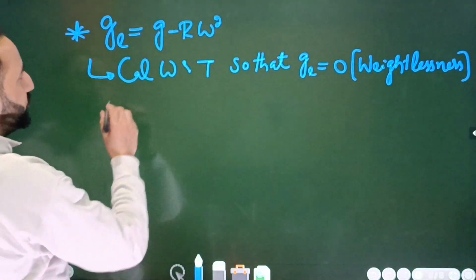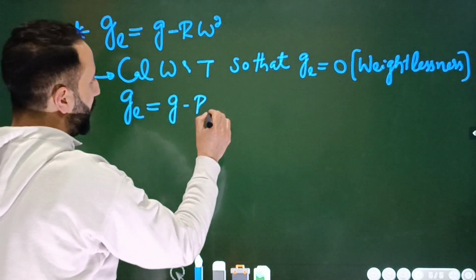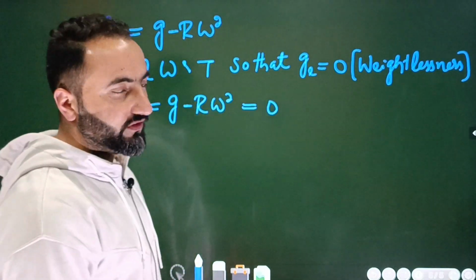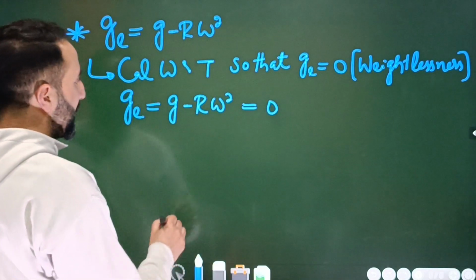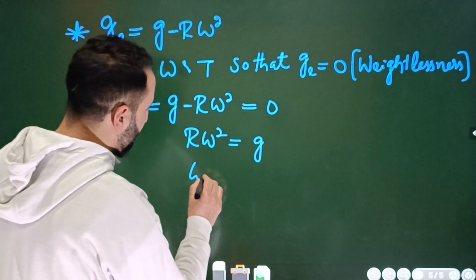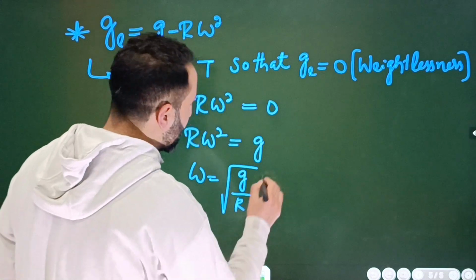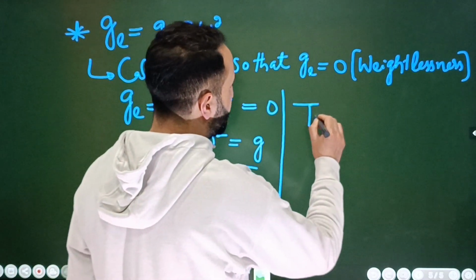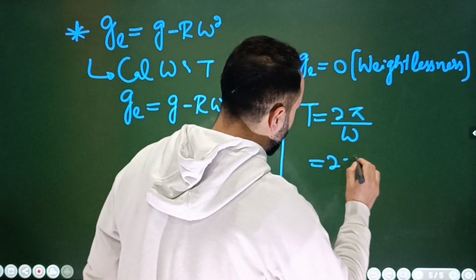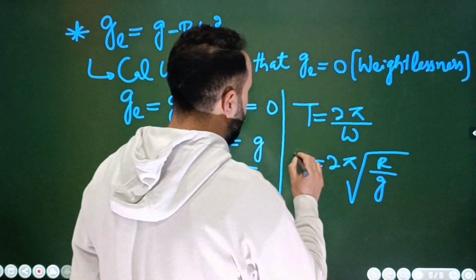So simply solving this simple mathematical equation, g_e is equal to g minus r omega square, which will be equal to 0. The net acceleration due to gravity at the equator will be equal to 0. So r omega square will be equal to g, and omega will be equal to root of g divided by r. Then if you want to calculate the time period, you know that time period is equal to 2 pi by omega. So it will be equal to 2 pi times root of r divided by g.